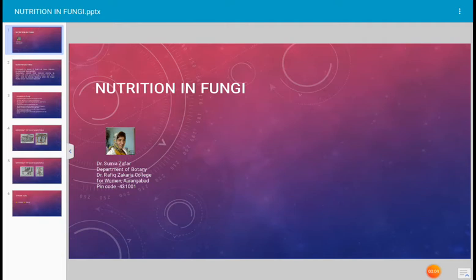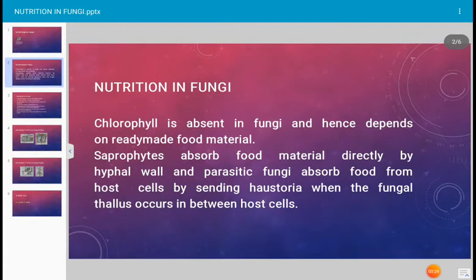Today's topic for discussion is nutrition in fungi. There are many types of fungi distributed in the environment and they are present everywhere. And when the organism is a living thing, it requires nutrition. Nutrition in fungi is the main topic. In fungi, chlorophyll is absent. When chlorophyll is absent, there is no photosynthesis. Because of this, the fungi are parasitic or they require ready-made food from other plants or other organisms or other substrates.